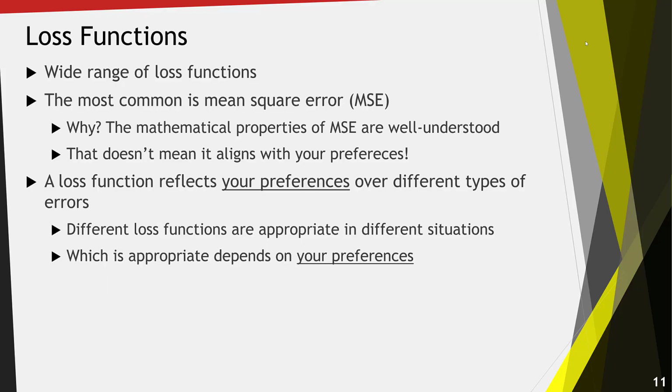Again, a loss function is going to express your preferences over different types of errors. This means that different loss functions are appropriate in different situations, and the appropriate loss function depends on your preferences. This means as you move through a modeling process, you should think carefully about the types of errors that you're very concerned about and choose the loss function that expresses your preferences over those types of errors.